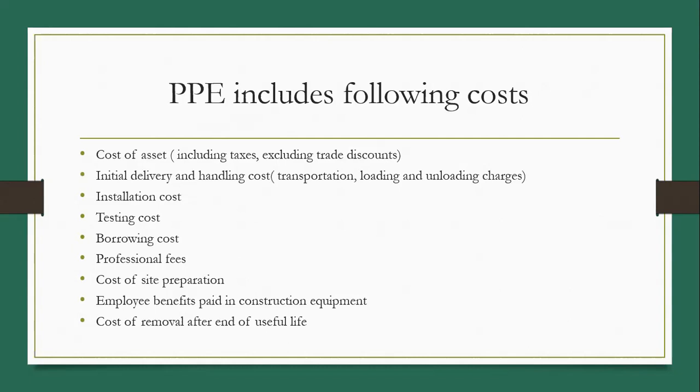Next is initial delivery and handling cost. When we purchase some fixed asset or any machinery or any plant, it is purchased and thereafter it is installed or it is transported to our premises. So this cost of transportation, then cost of loading and unloading of machinery and handling cost, all these contribute to the cost of fixed asset, because unless we spend for all these expenses, we cannot use that fixed asset.